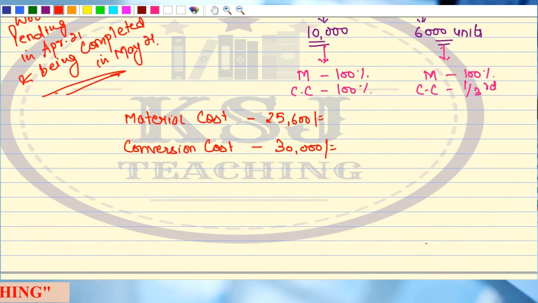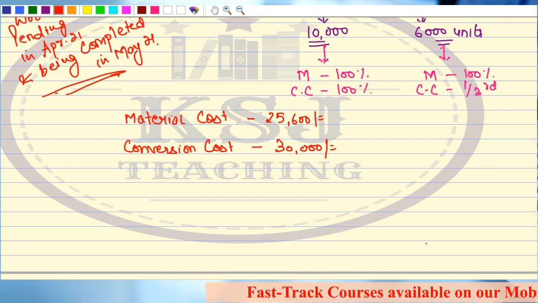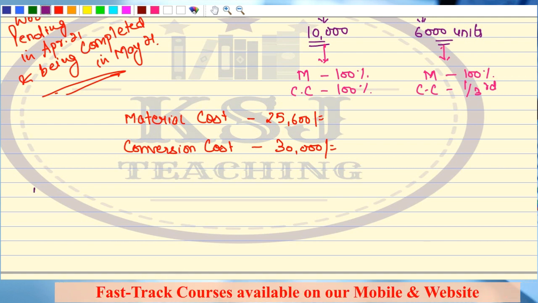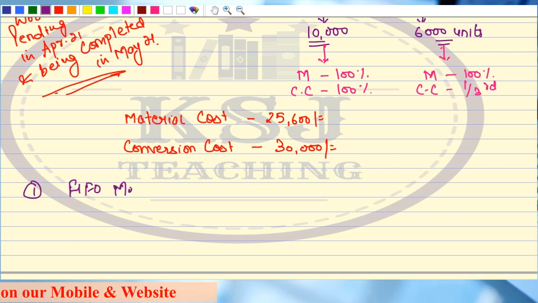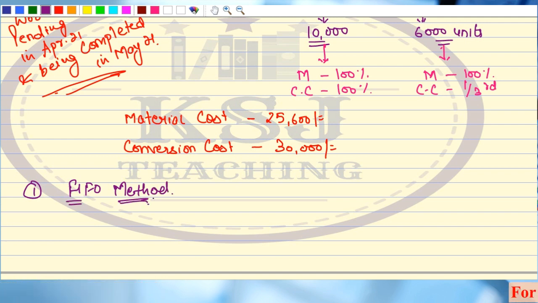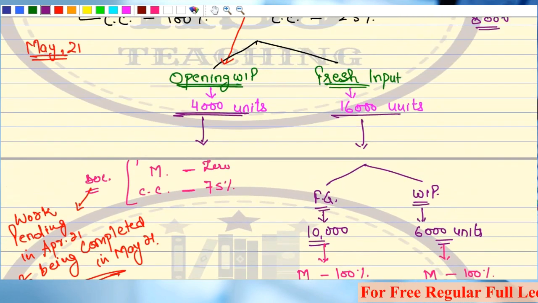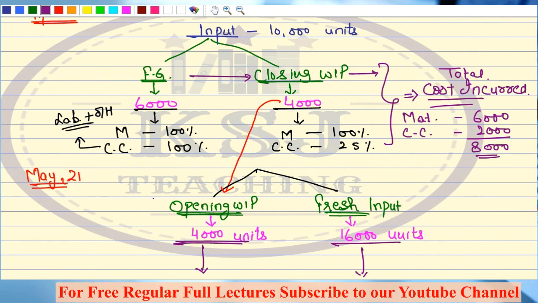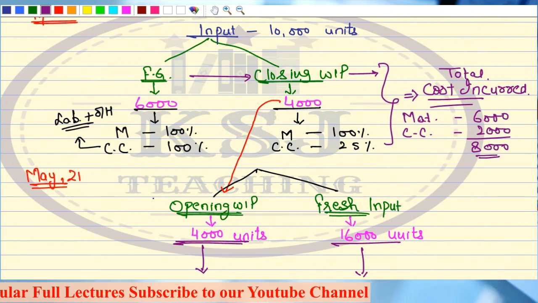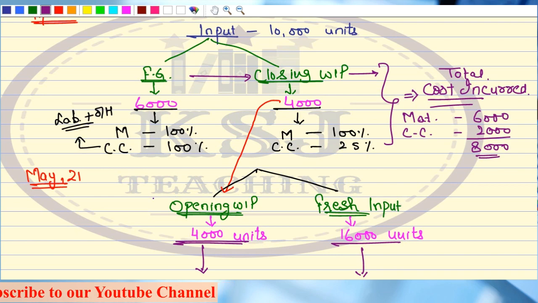So I say calculate the value of FG and calculate the value of closing finished good, first using the FIFO method. So first what we are going to use is the FIFO method. Now what will happen in this FIFO method? In the FIFO method, if there is some opening WIP, the opening WIP will be processed first, and then this fresh input of 16,000 units will be processed, right?